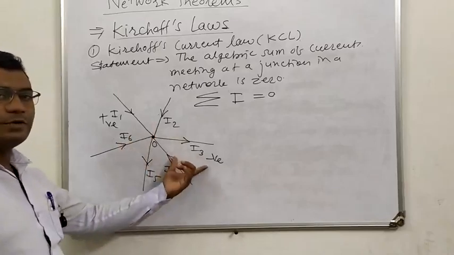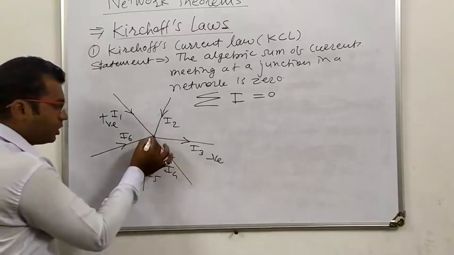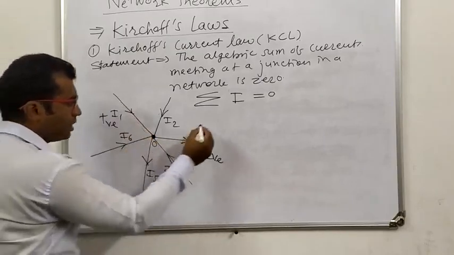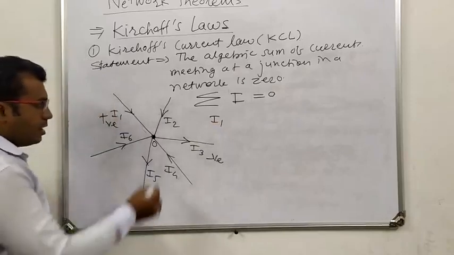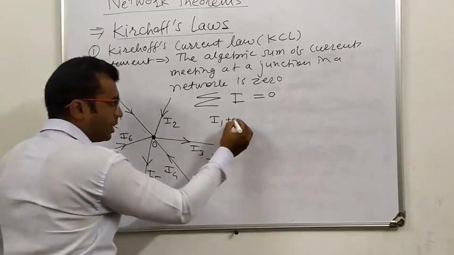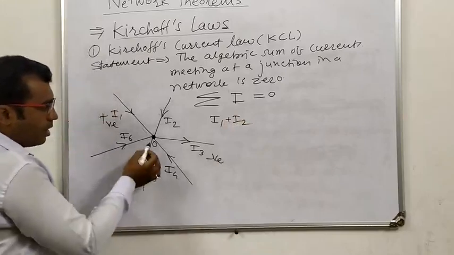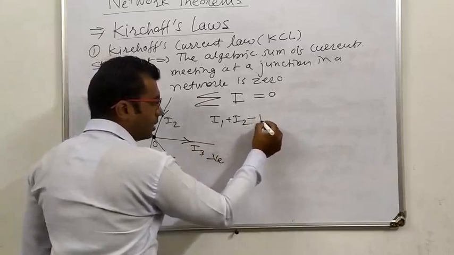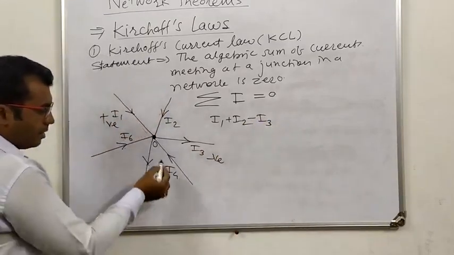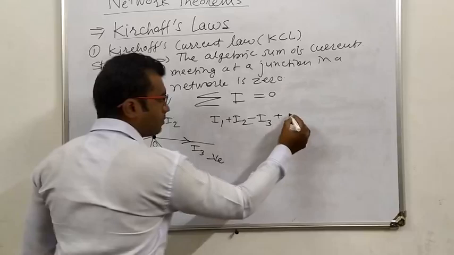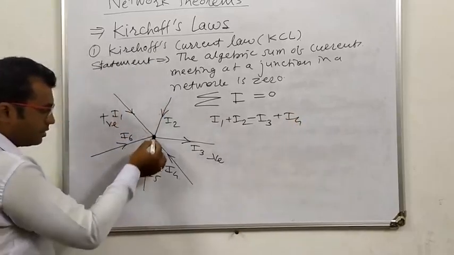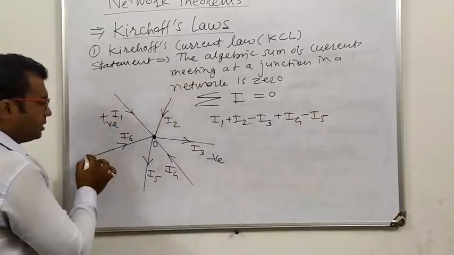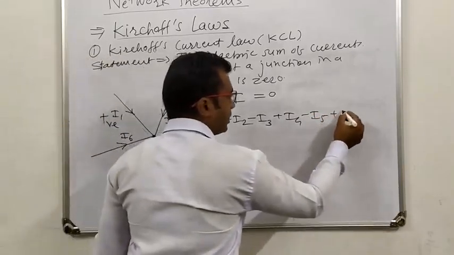Therefore, using this sign convention, we can write at the junction the current: I1, which is towards the junction, that is positive I1; I2, which is also towards the junction, that is positive I2; I3 is away from the junction, so it must be minus I3; I4 is towards the junction, that is I4; I5 is away from the junction, it is negative, minus I5; and I6 is towards the junction, it is plus I6.